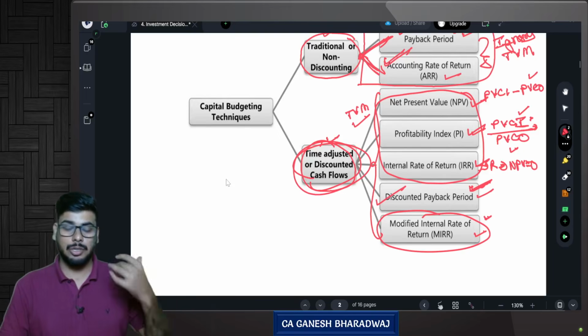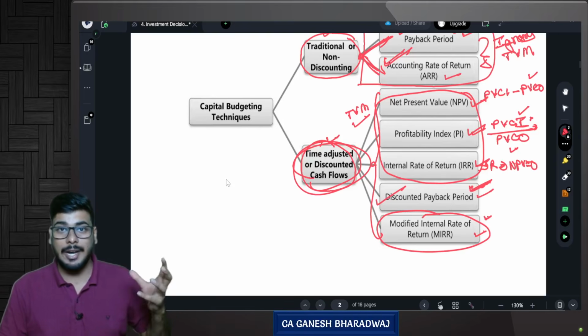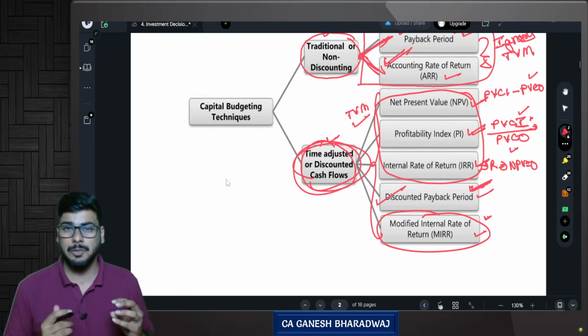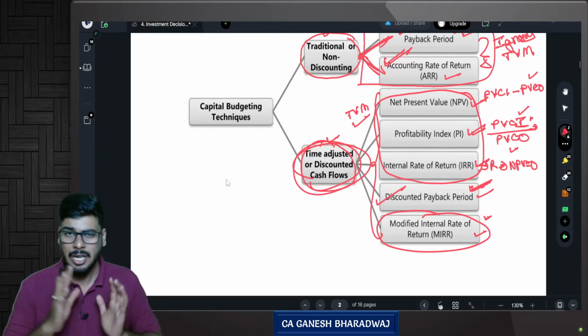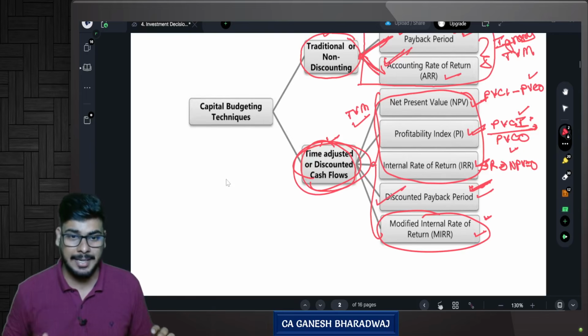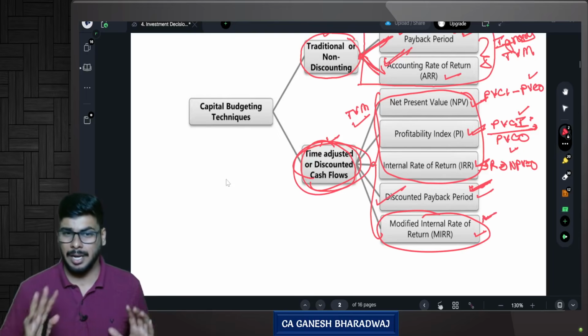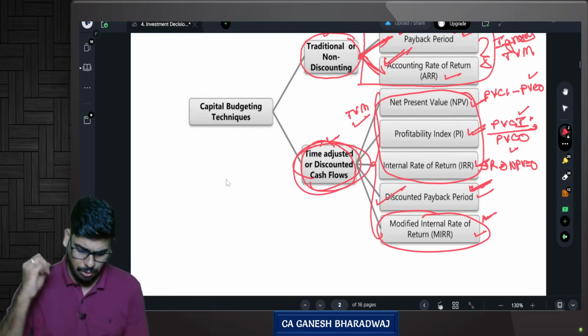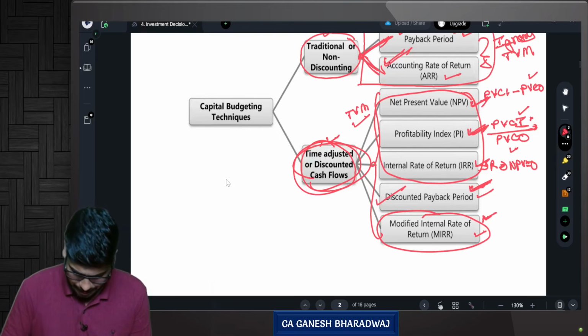In fact, I'm going to do a couple of case studies relating to your NPV methods, a couple of case studies which students generally find difficult. That is what we are going to focus more on from an examination perspective. Overall, in this chapter we are covering everything except MIRR. Clear with this?